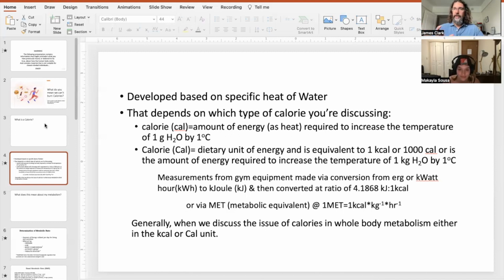So when we look at the calorie issue, one of the things we have to look at is that we have to change our evaluation of calorie when we start talking about diets and dietary calorie, because we're not going to use the big number, we're going to use the small number. What we use is what's referred to as a kcal. That's 1,000 of the chemistry class calories as a single unit within the dietary calorie.